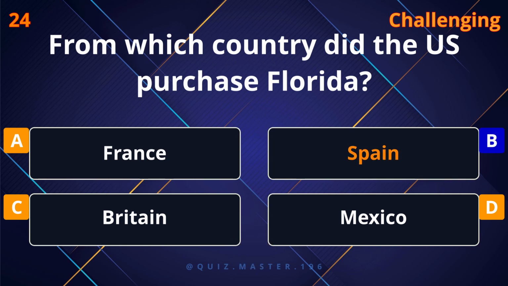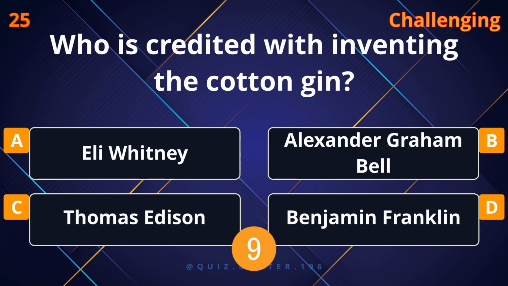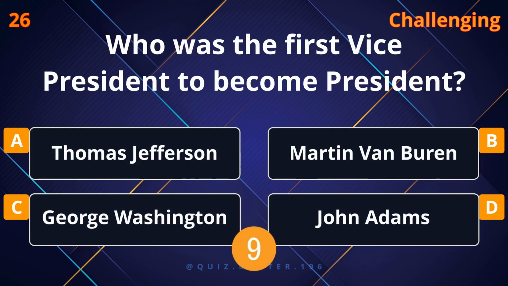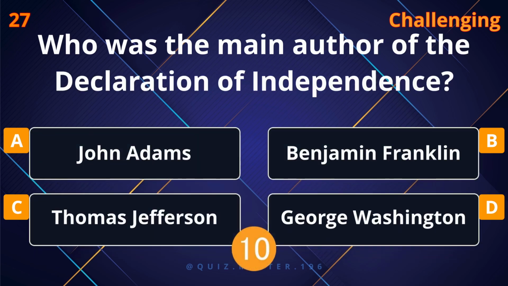Spain. Who is credited with inventing the cotton gin? Eli Whitney. Who was the first vice president to become president? John Adams. Who was the main author of the Declaration of Independence?